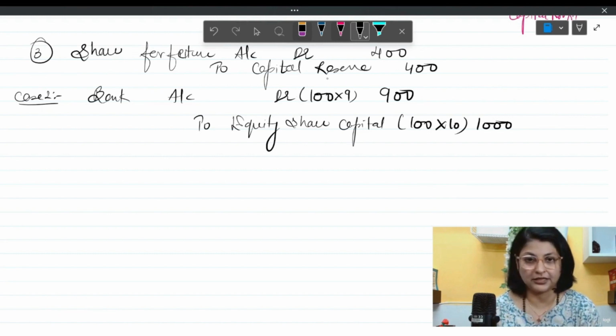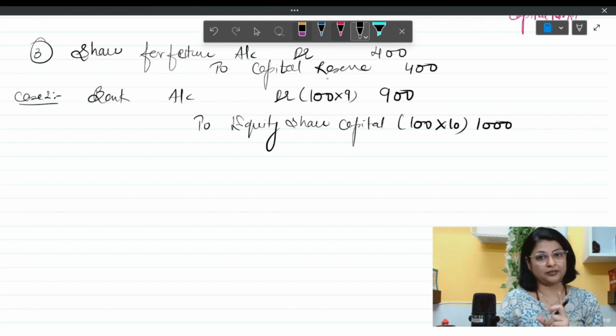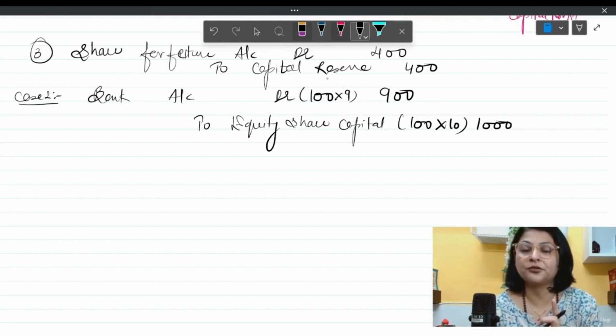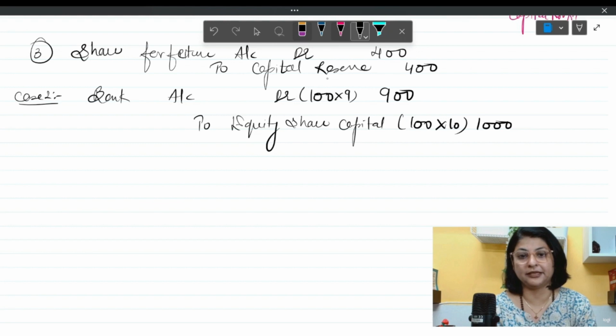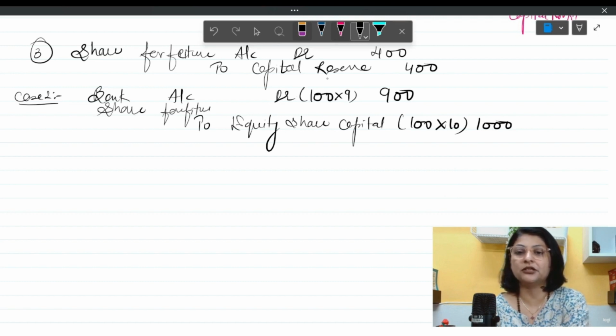Our entry is not telling, because the share was of rupees 1000 and 100 rupees is received less by the company. So from here 100 rupees will be taken from share forfeiture account. So share forfeiture account will be debited. Now here one important theory concept I am going to teach.